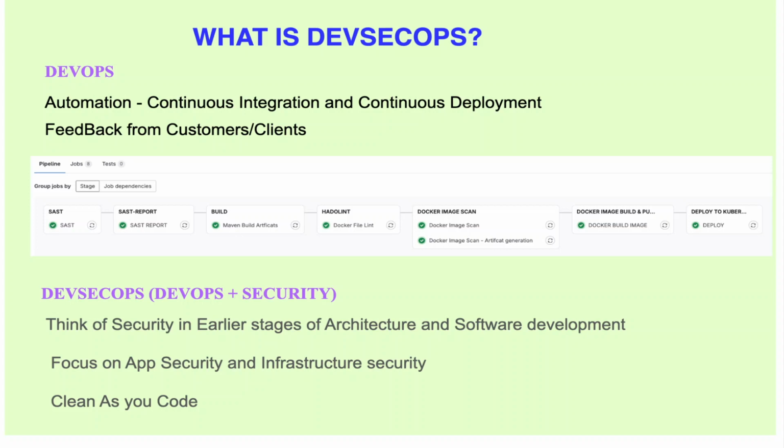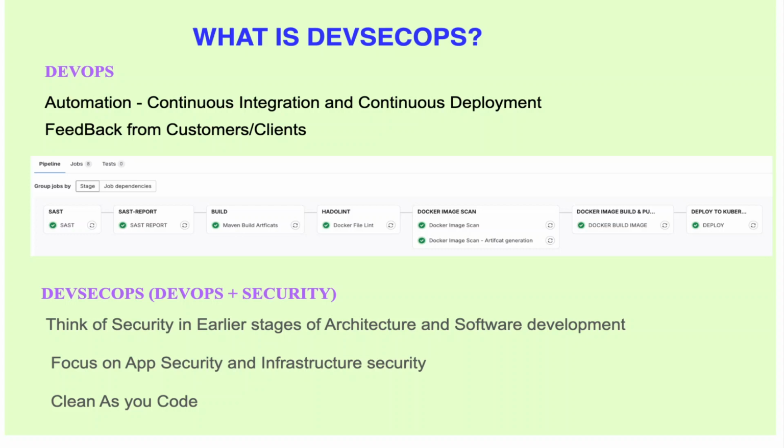So what is DevOps? If a developer is trying to commit a code, he needs to get the end result immediately and he needs to verify the output. So how can this be achieved? This can be achieved by automation, continuous integration and continuous deployment, and this can be done through any CI/CD tool. It can be GitLab or Jenkins or CircleCI, Azure DevOps pipeline. A lot of CI/CD tools are there. So this can be achieved by continuous integration and continuous deployment technology in any pipeline. You can configure this in any pipeline.